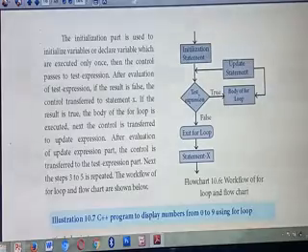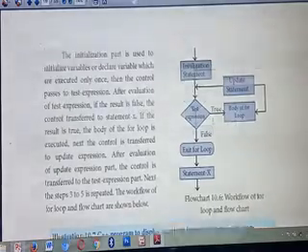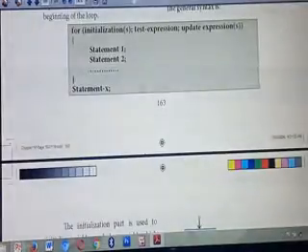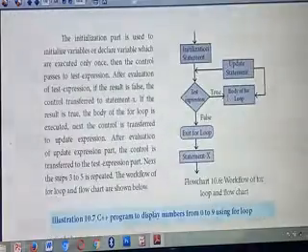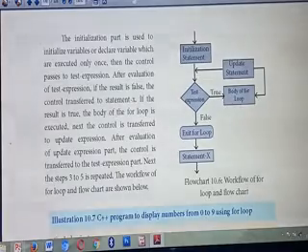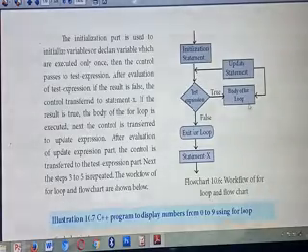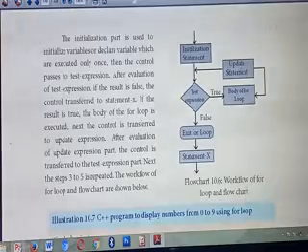If the condition becomes true, which one needs to execute? The body of the loop. What do we mean by the body of the loop? That means the statements given between the opening and closing curly braces of the for loop. So if the condition is true, the statements inside the body of the for loop will execute. Next, the update statement will run.